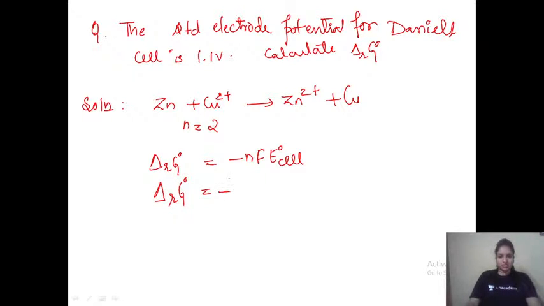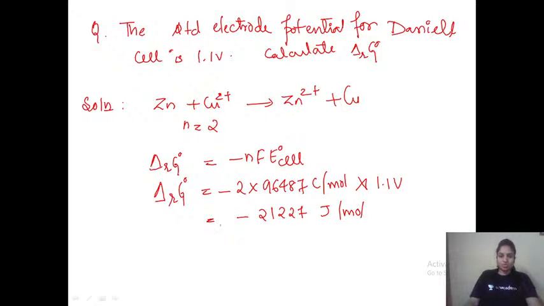That would be equal to minus 2 into Faraday's constant 96487 coulomb per mole into E naught cell value given in the question, 1.1 volt. So this would give you the answer minus 212,271 joule per mole. If I want to convert it into kilojoule, divide by 1000. So minus 212.27 kilojoule per mole. If you want to convert joule to kilojoule, divide it by 1000, so it will simply get converted into kilojoules.